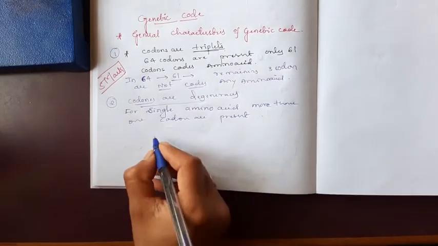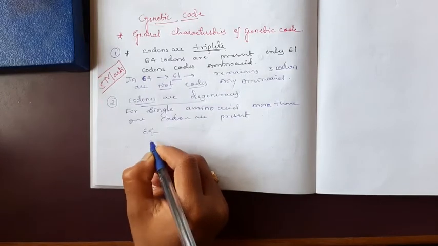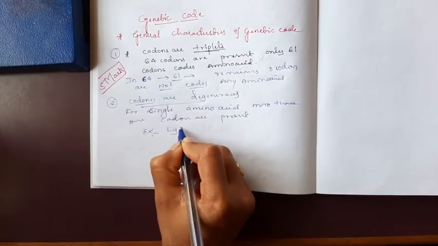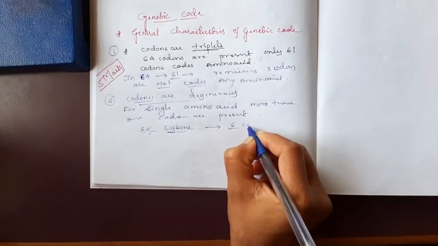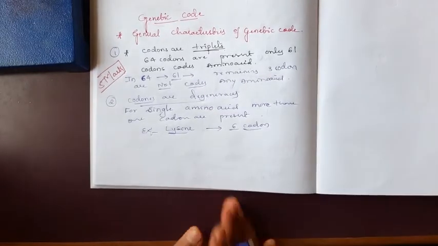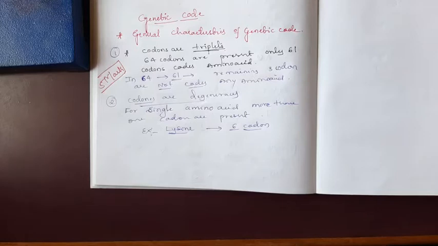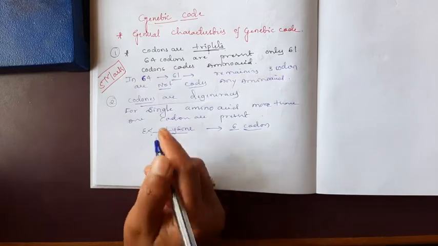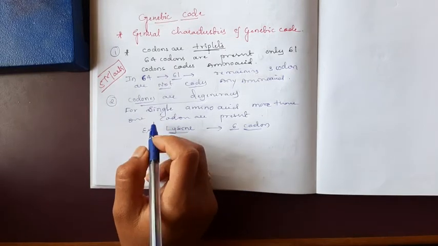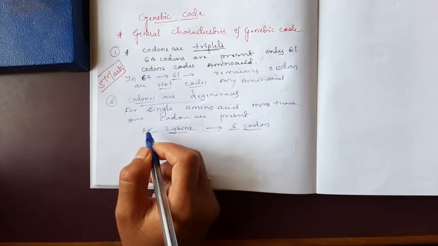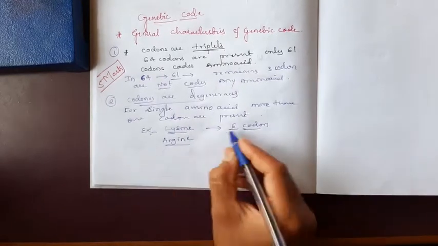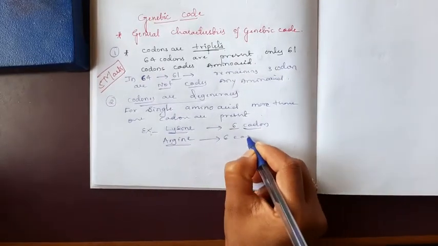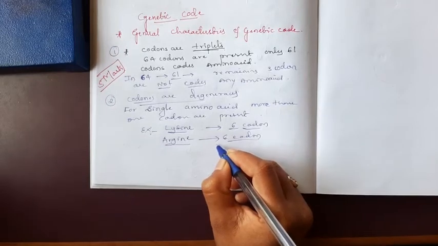Example I will give: lysine is an amino acid which is coded by 6 codons. Again another example, arginine. Arginine is also an amino acid and it is also coded by 6 codons.